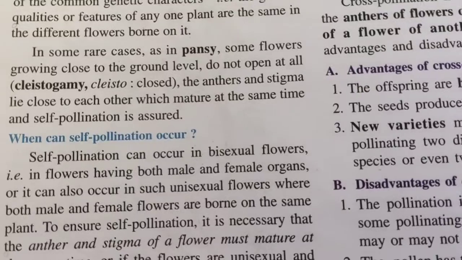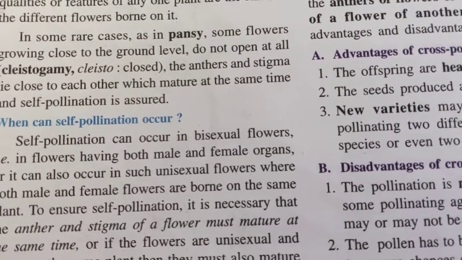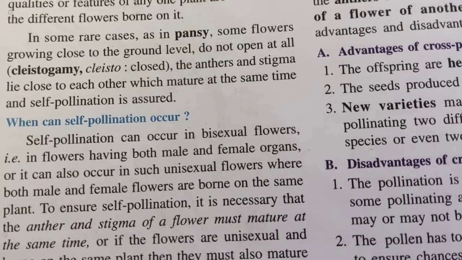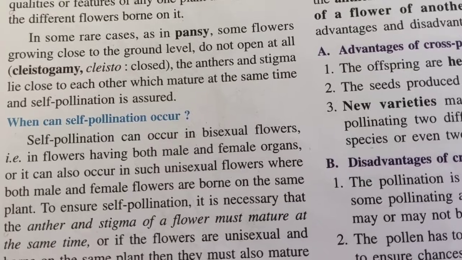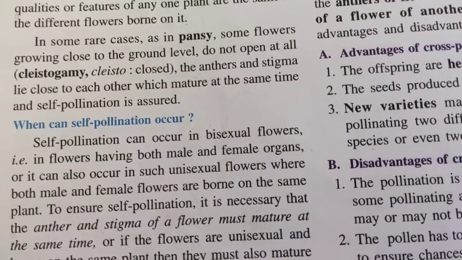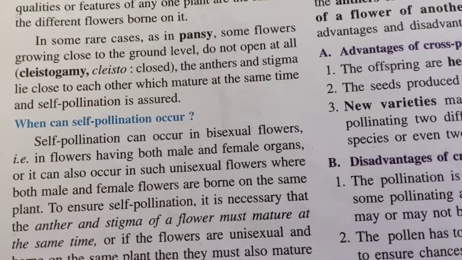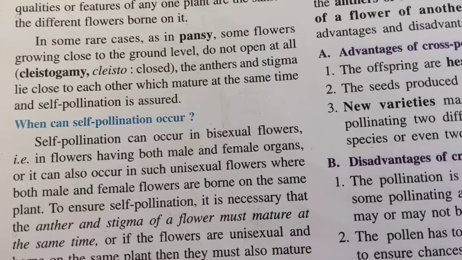In some rare cases, as in pansy, some flowers growing close to the ground level do not open at all. The anthers and stigma lie close to each other, which mature at the same time, and self-pollination is assured. This kind of phenomenon is known as cleistogamy, where the flowers do not open.